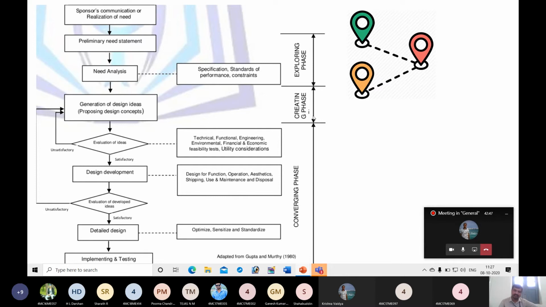In the creating phase, a designer or a design team, based on their experience, technical knowledge, and capability, is going to generate as many solutions as possible.